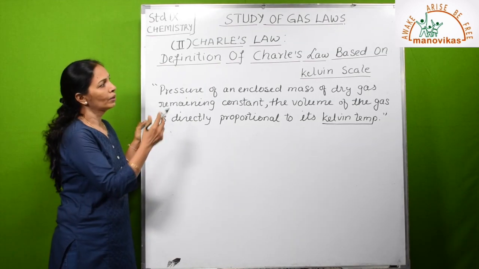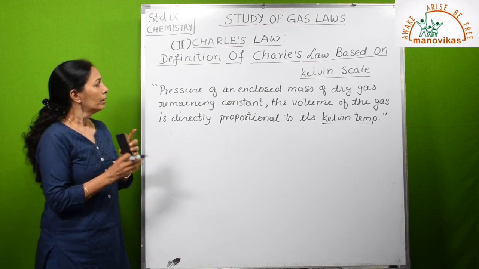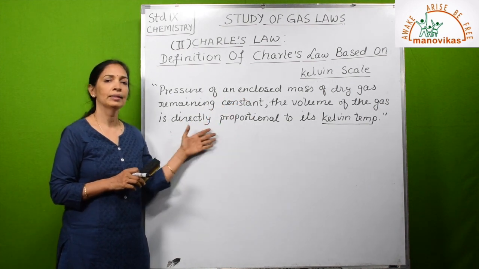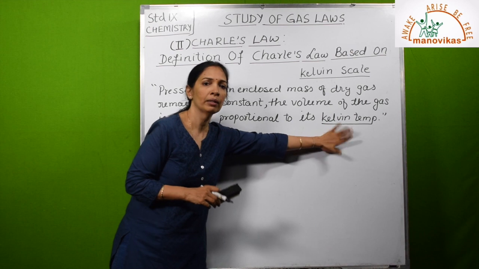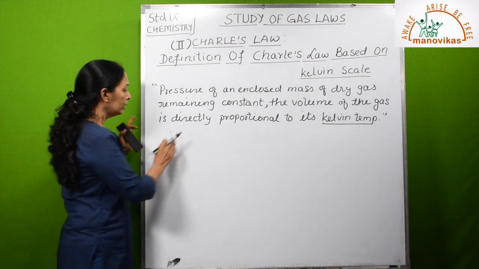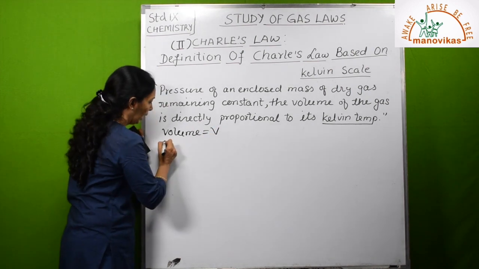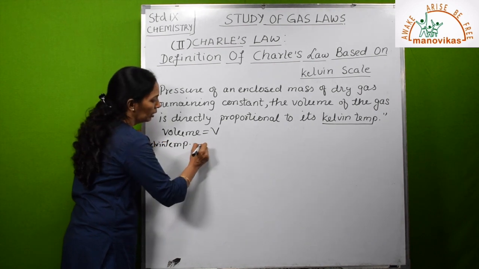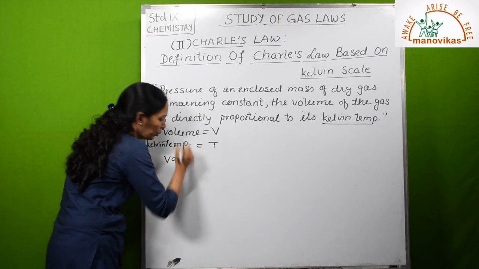Let us see Charles' law based on the Kelvin scale. Definition of Charles' law based on the Kelvin scale: pressure of an enclosed mass of dry gas remaining constant, the volume of the gas is directly proportional to its Kelvin temperature or absolute temperature. So this is the term, very, very important. So if the pressure is constant, volume is directly proportional to Kelvin temperature. Let us suppose the volume of the enclosed mass of dry gas is V, and the absolute temperature or Kelvin temperature is T. Then according to this law, V is directly proportional to T.